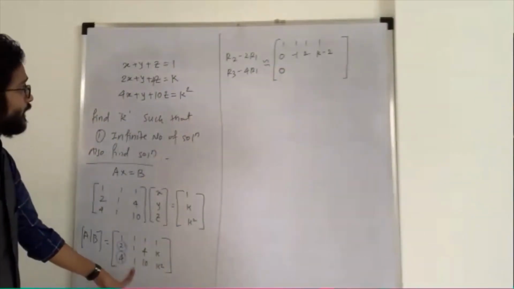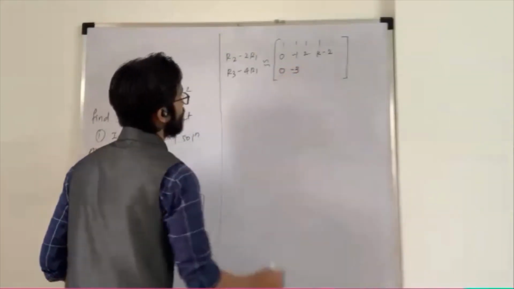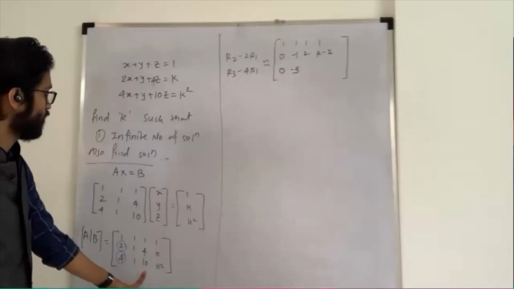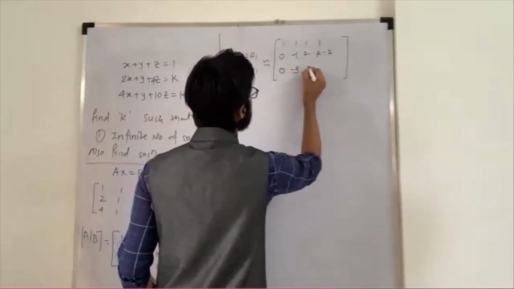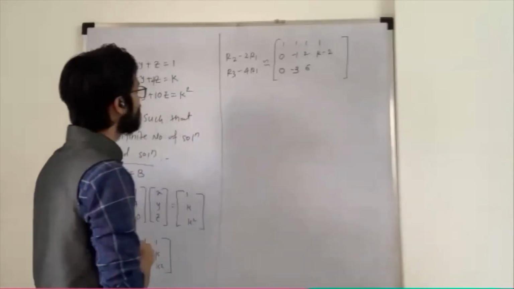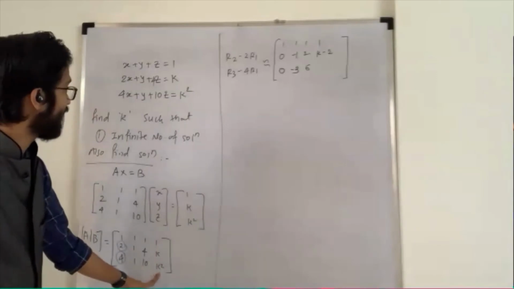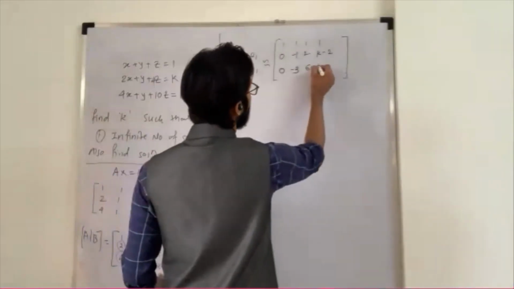Then R3 is 1 minus 4, it becomes minus 3. Now here 10 minus 4 is 6. And here k square minus 4. Correct.